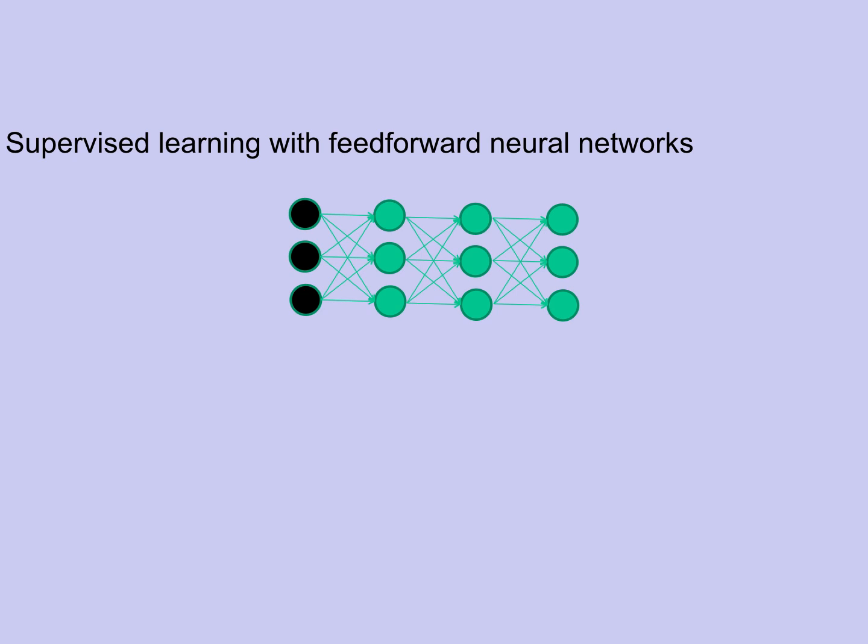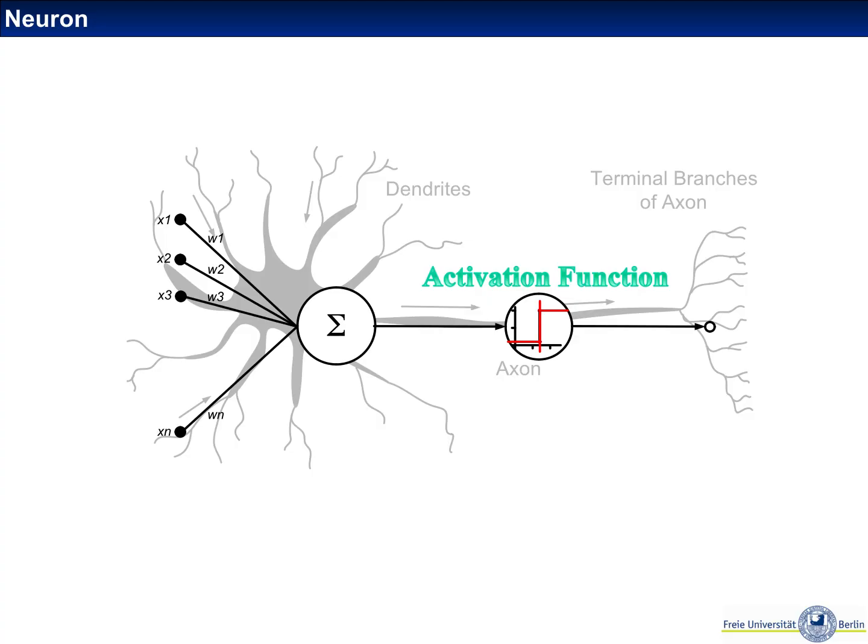So after these examples, I want to start introducing neural networks as a learning architecture for deep learning. And the multi-layer feed-forward neural network that we will start with is inspired by the human neuron, but really it's just an inspiration. So human neurons are extremely complex. There are thousands of different types of neurons with different functions that are just barely understood.